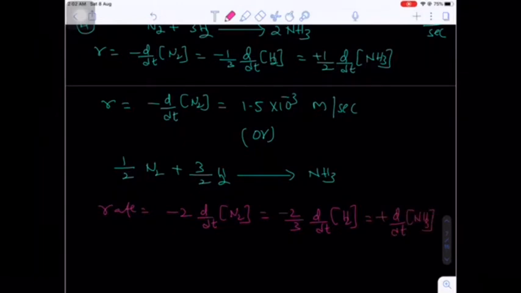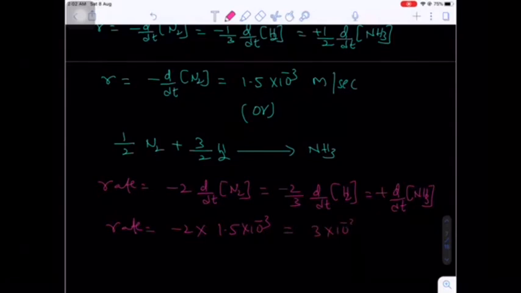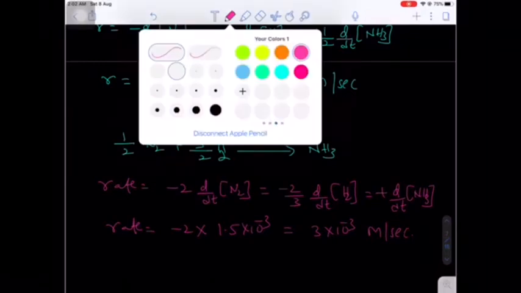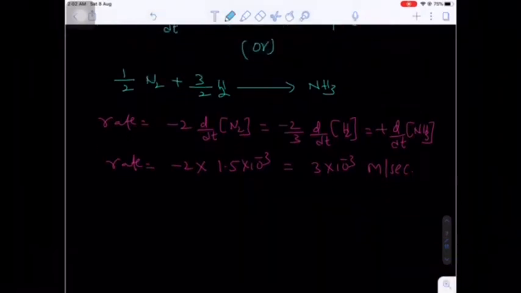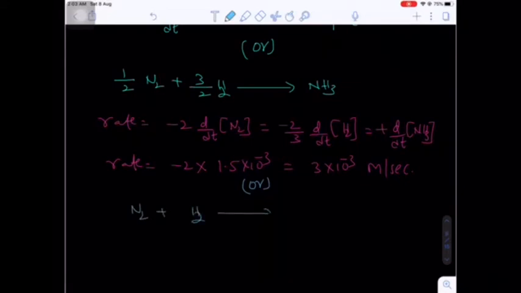Yes or no? Now from this, the rate of reaction will be equal to 2 times the rate of consumption of dinitrogen. The rate of consumption of dinitrogen is given as 1.5 into 10 raised to minus 3. So you will get the answer 3 into 10 raised to minus 3 molar per second. So this is another answer. Because the equation is not given, that's why we are taking different chemical equations, but all the equations must be balanced. Let's suppose N2 plus 3H2 gives 2NH3.